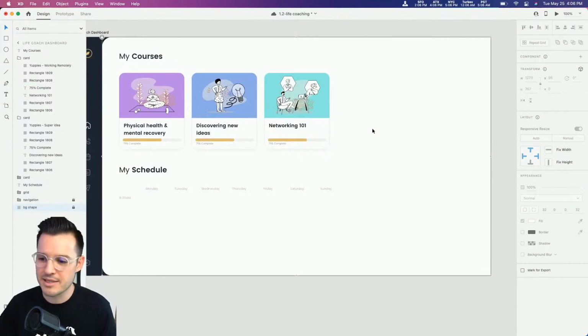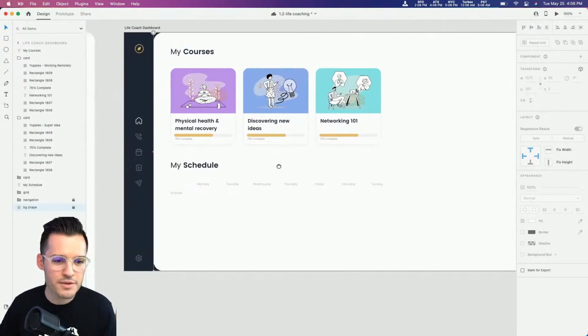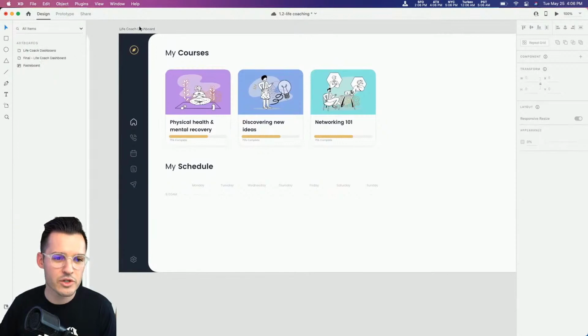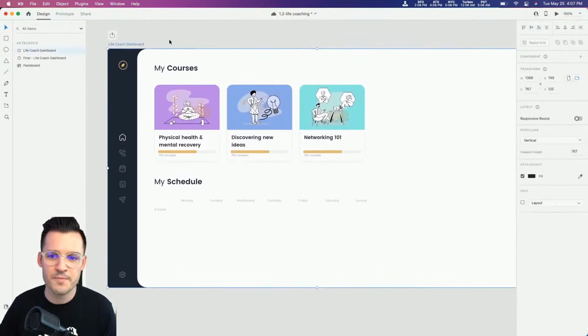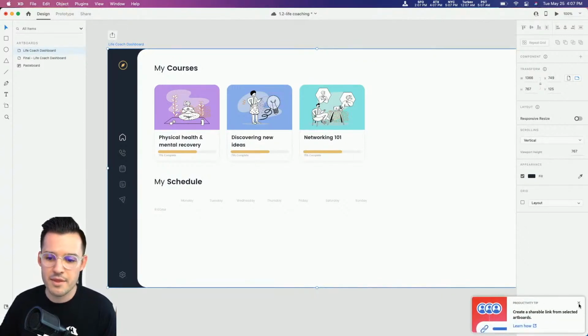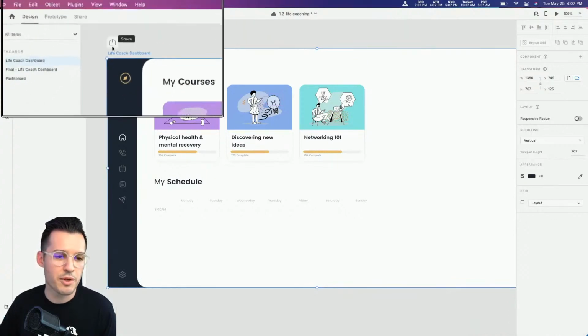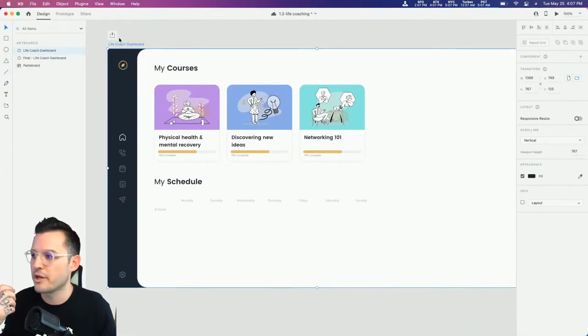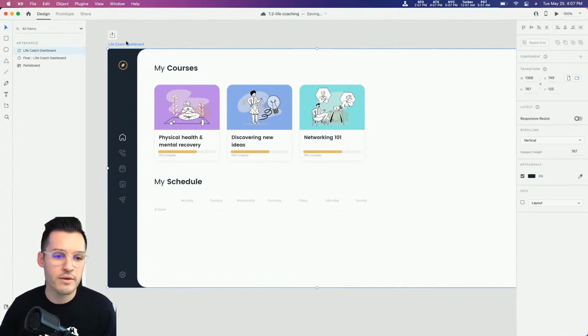Why don't we, let me see. What do we need to do next? Probably let's work on the schedule down here. We can just select our artboard here, and you can see we have a new option in one of the newest updates: our ability to share artboards. So we can just hit that little share button. It'll create a generated share link for that individual artboard. So that's a cool little thing we could do if we want.